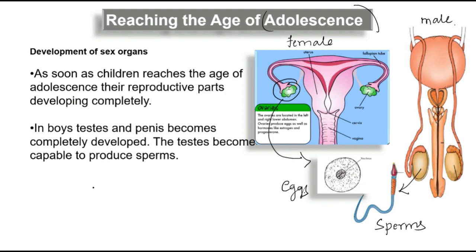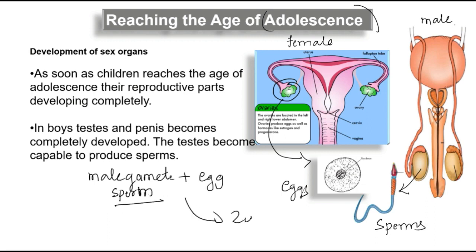We have already studied the male gamete and the female gamete: this is called the egg, and this is called the sperm. When they fuse, they give rise to a zygote. This is what we have already studied, right? And this process is called fertilization. So during adolescence, testes will be able to produce sperms and ovaries will be able to produce eggs.